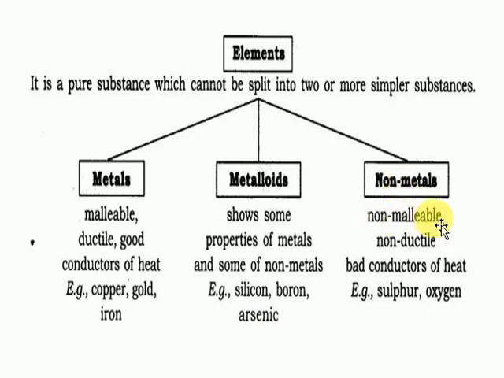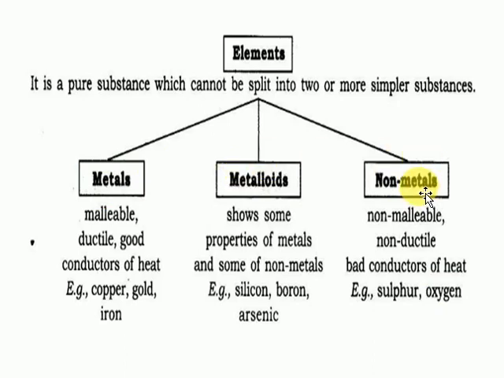Non-metals are non-malleable, which means we cannot make them into sheets. Non-ductile, we cannot make them into wires. They are bad conductors of heat and electricity. For example, sugar and oxygen are considered non-metals. Remember one point very clearly: metals and non-metals are opposite in their properties. Only a few elements have some similar properties.